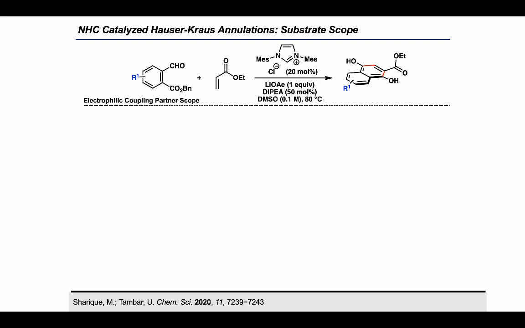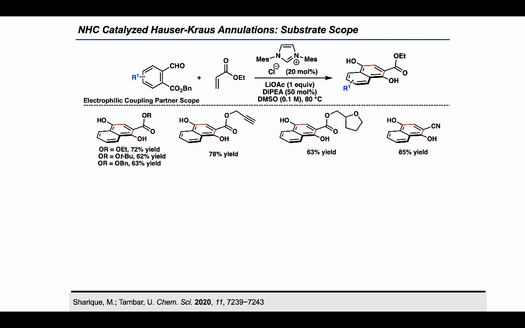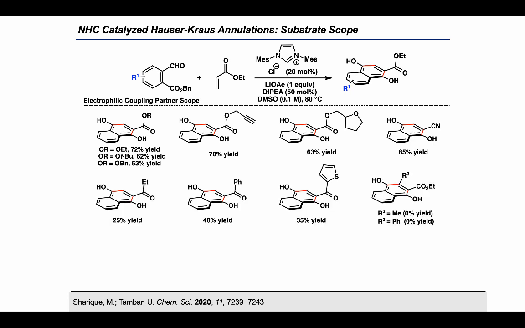For that, we explored different types of acrylates such as ethyl acrylate, tertiary acrylate, benzyl acrylate. We also added some acrylate containing alkyne and furyl functionality, and all of them seem to be working very well in this reaction. Alpha-beta unsaturated ketones provided lesser yields compared to the acrylates. Unfortunately, crotyl and cinnamyl esters did not provide any product.